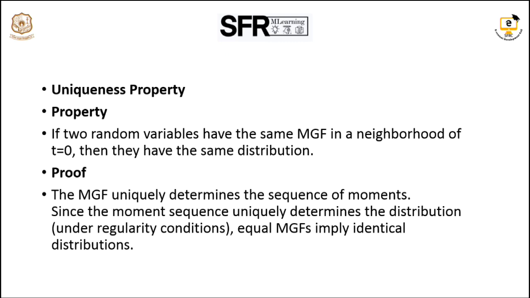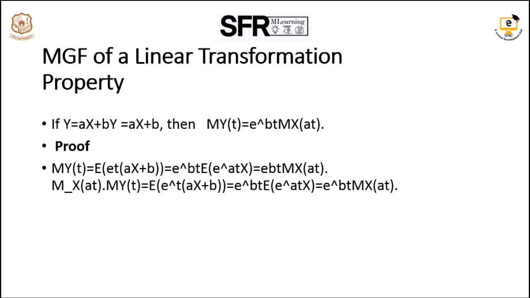Next property is the MGF of a linear transformation. In this property, if Y equals aX plus b, then we get M_Y(t) = e^(bt) times M_X(at). Then M_Y(t) = E[e^(tY)], where Y is aX plus b.